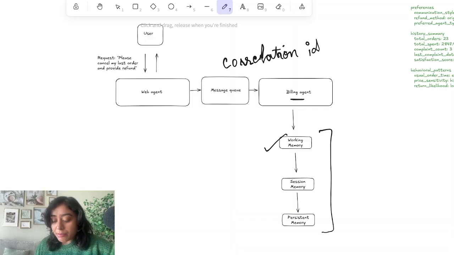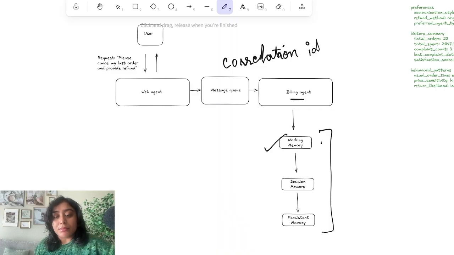It could be a working memory. Working memory essentially corresponds to every single agent. So the web agent has its own working memory. The billing agent has its own working memory. Working memory is nothing but a very short-term memory. It could last up to 30 minutes. Working memory is usually stored in your language's variables, like for example JavaScript variables and so on.